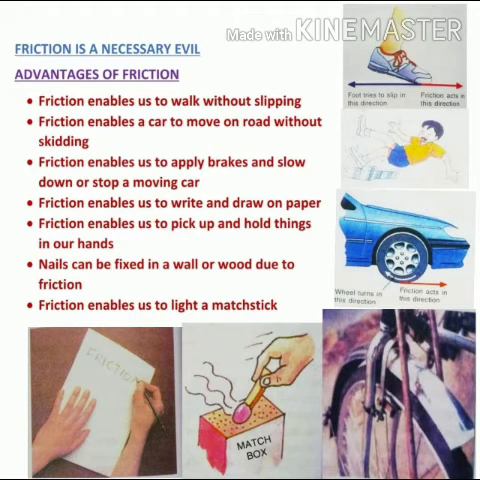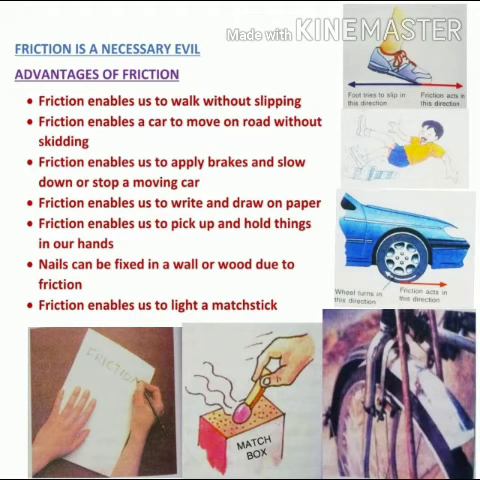Now friction also helps us to pick up or hold things. If there is less friction, we won't be able to hold things. Just imagine if a glass is oily from outside, you won't be able to hold that. It will slip off from your hands. That's why it is friction which helps us to hold things.